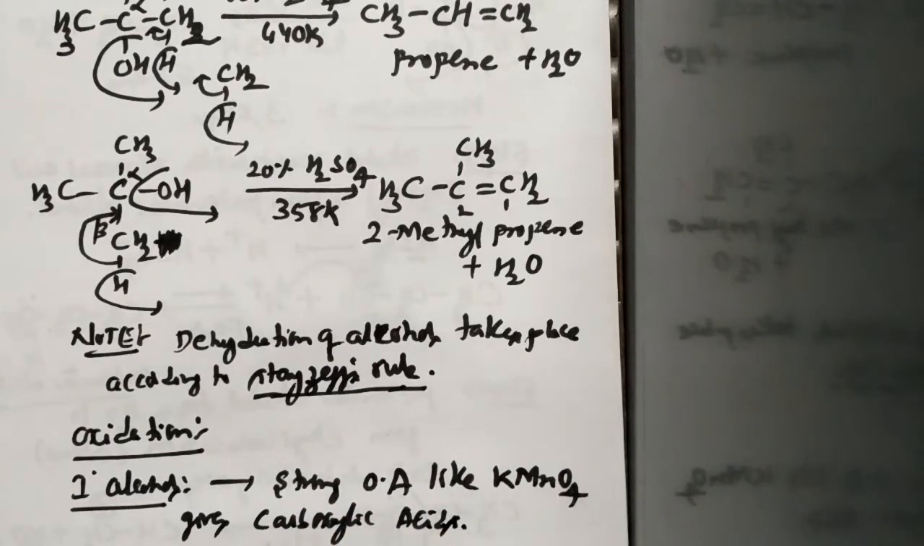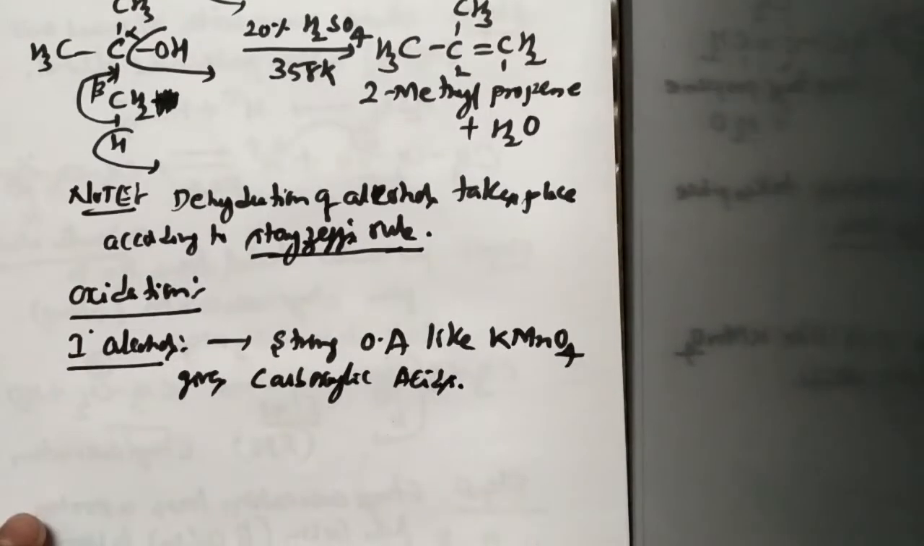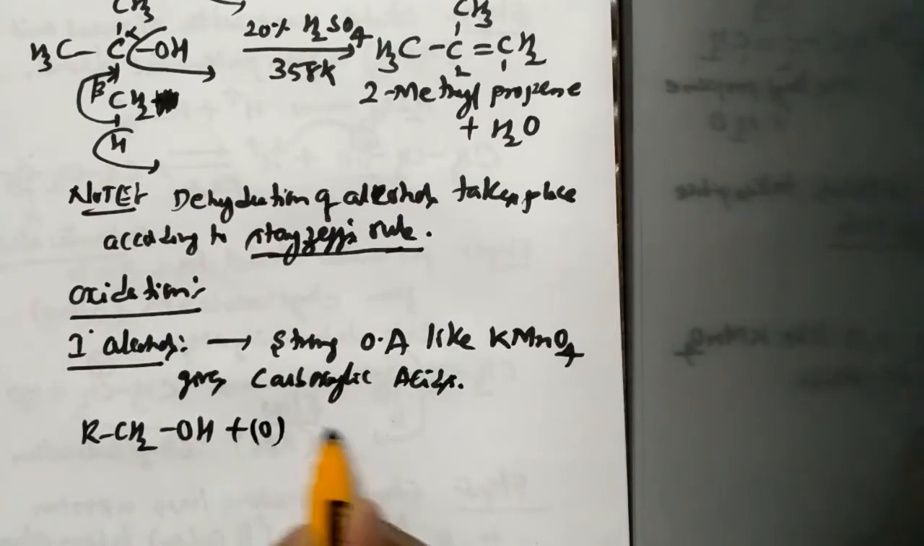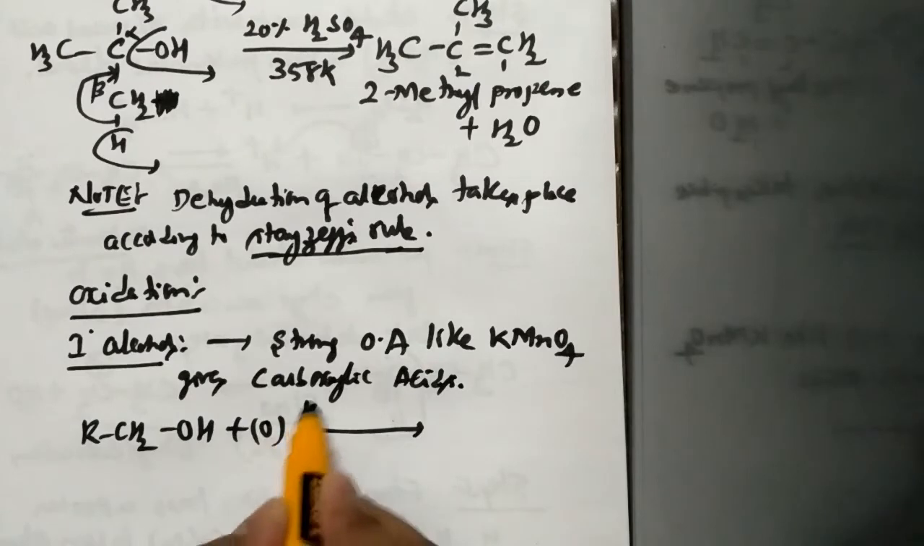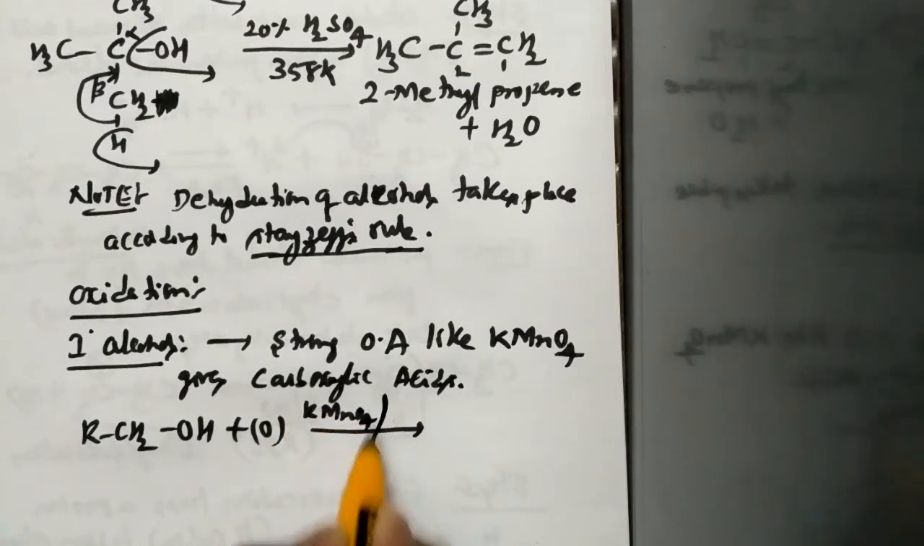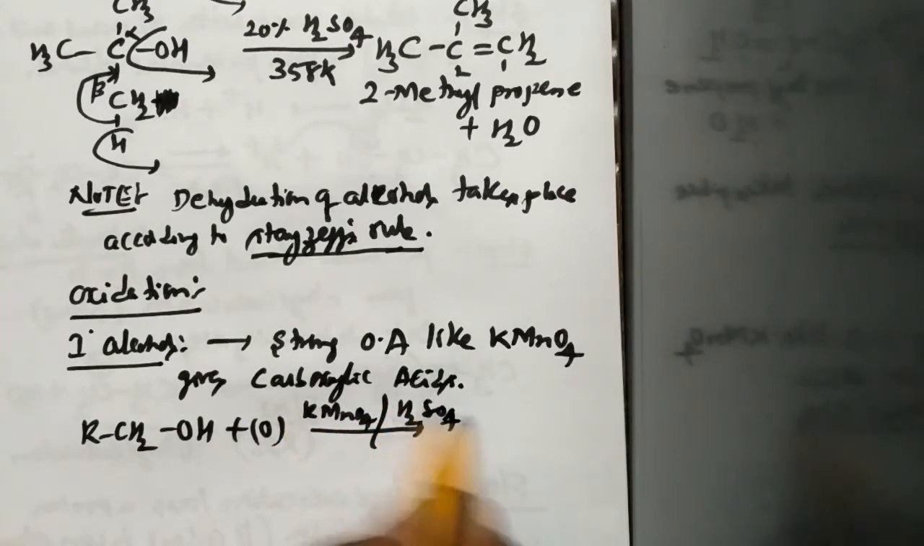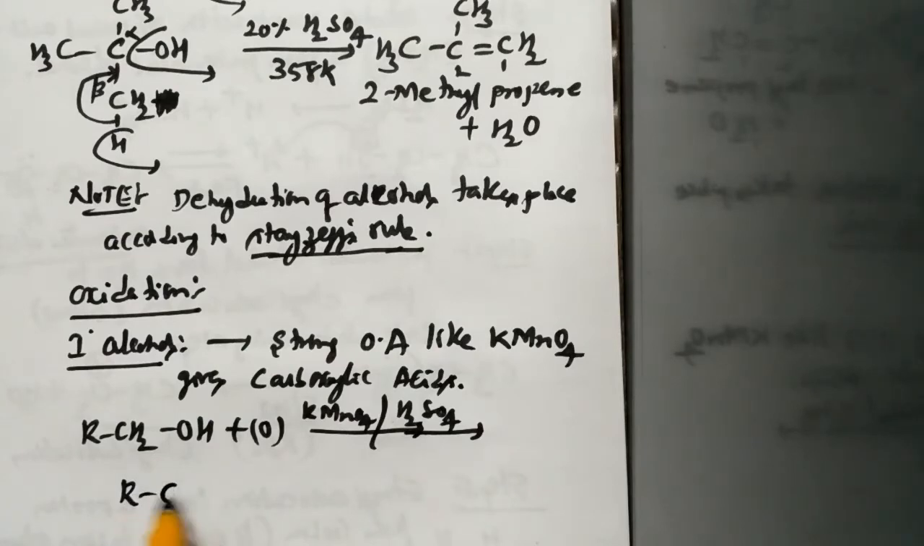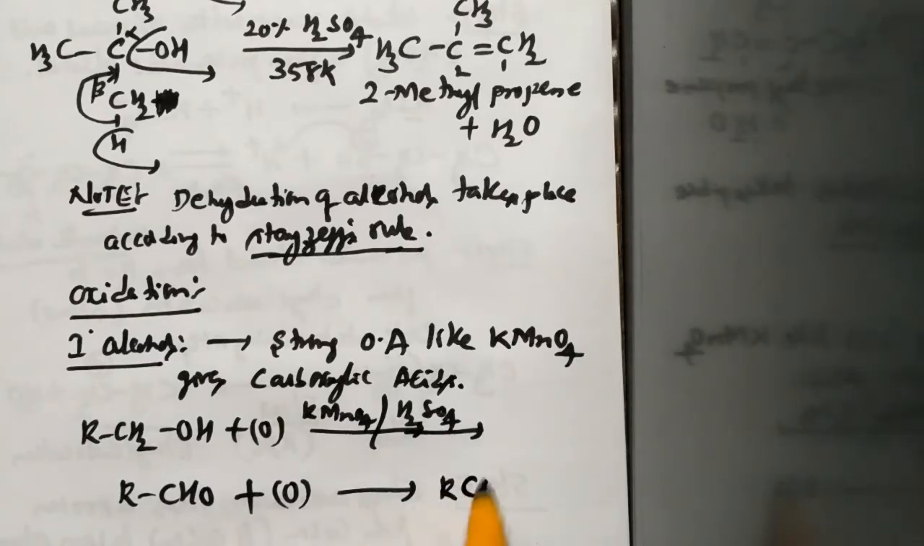Now let us study how these reactions can be analyzed. So I'll write a primary alcohol, that is RCH2OH. This is subjected to oxidation in the presence of KMnO4, which is the strongest oxidizing agent in its acidic medium, that is KMnO4 in the presence of H2SO4. So initially it gives rise to what? It gives rise to aldehyde.